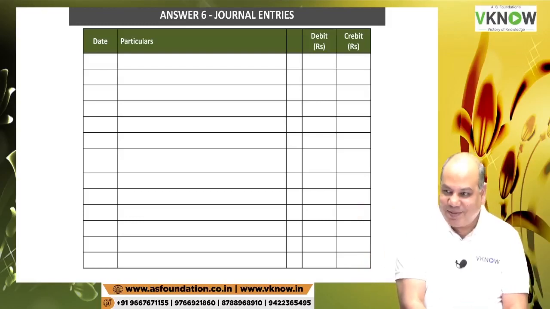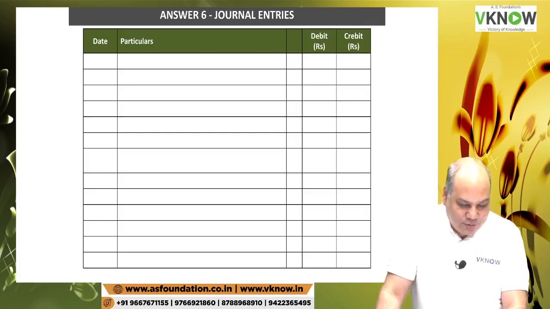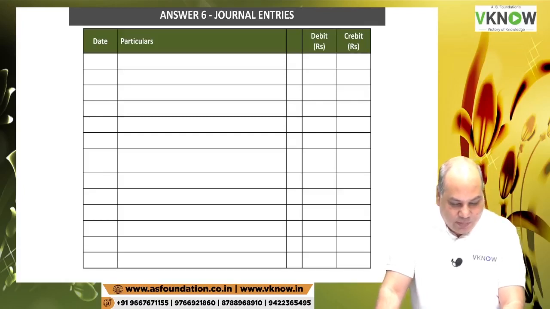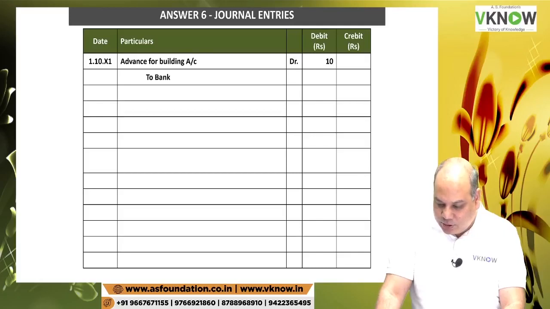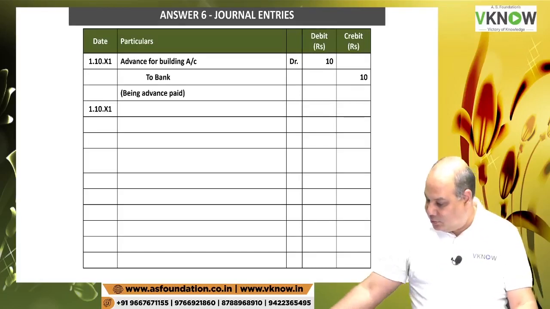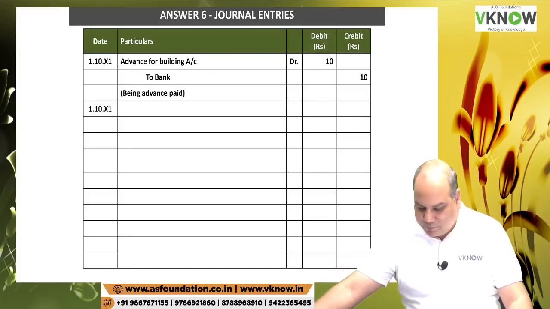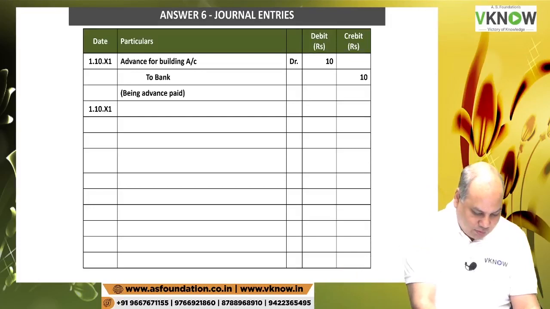So entry number 1, on 1st October we paid advance to the vendor. How much advance we paid? Second paragraph, 10 million. So entry will be: advance for building account debit 10 million, rupees in million, to bank account 10 million, being advance paid for construction of building. Do you agree?